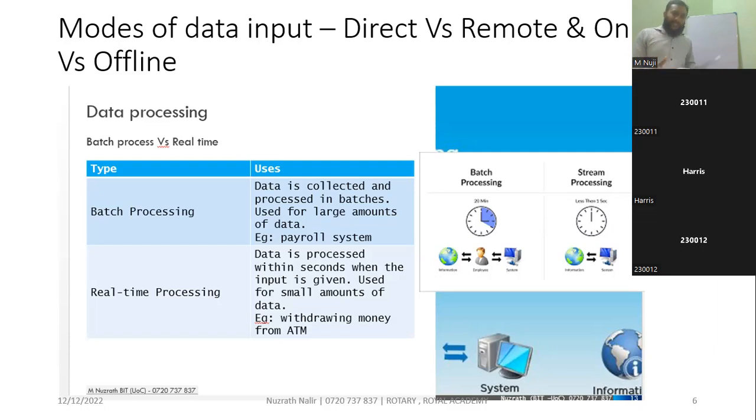So the data is collected and processed in a batch, used for a large amount of data. This is under the computerized environment.